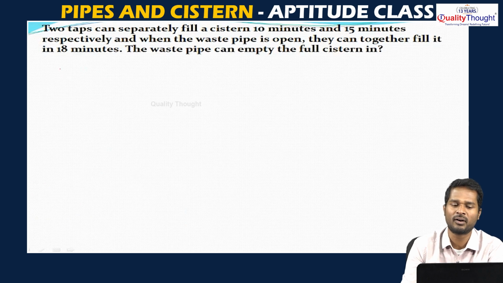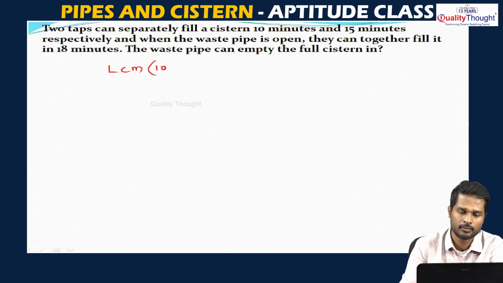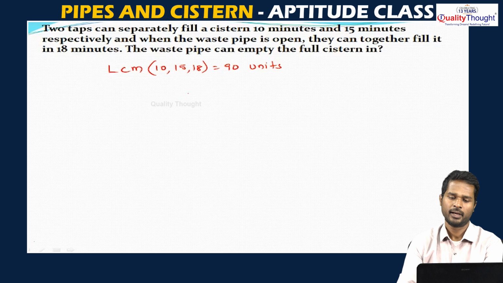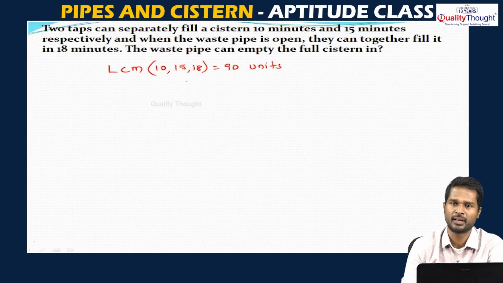Take the LCM of all the times, which we consider as the capacity of the tank. The LCM of 10, 15 and 18 is 90 units. Consider it as 90 units. 18 fives are 90, 15 sixes are 90, 10 nines are 90.